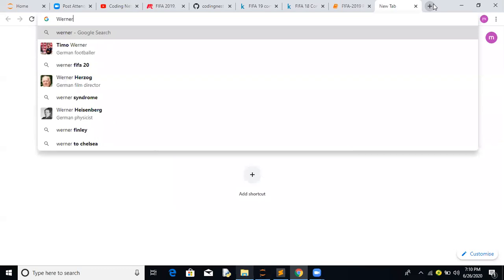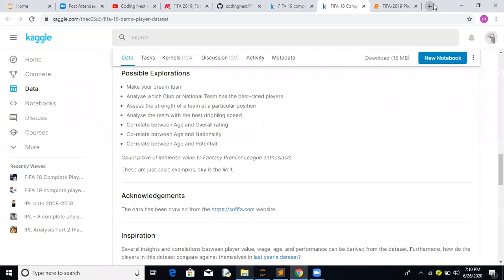Yeah, so he recently bought Timo Werner. He plays for Chelsea. Now he's basically been bought by Chelsea. It depends on what particular value that player presents, and why one should buy that particular player.